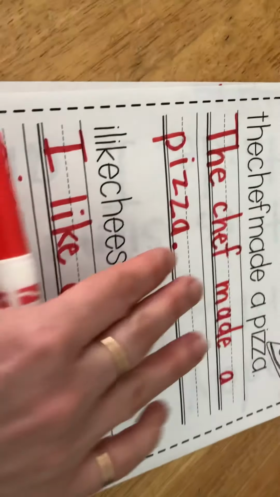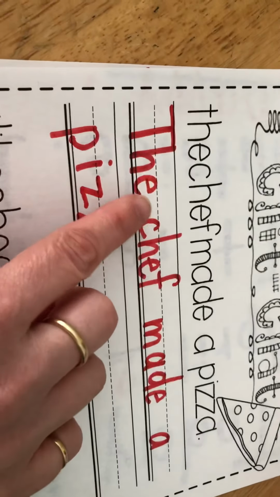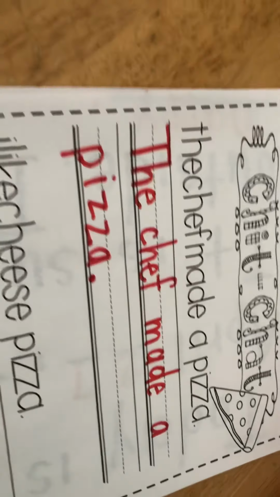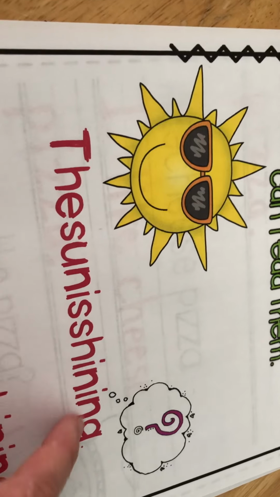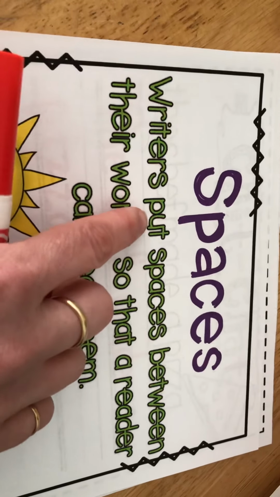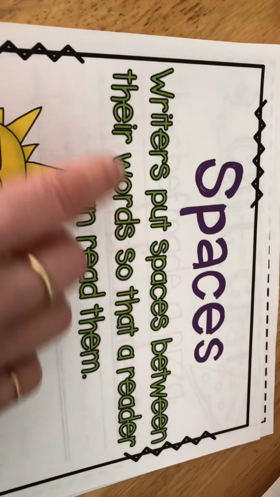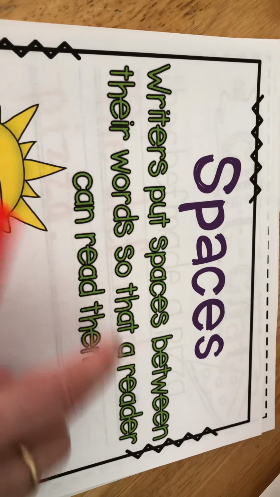So, I hope you enjoyed making these sentences with me today. Remember, it's very important to put those spaces between our words, because if we don't, the spaces are not there and we just have a bunch of letters together. So, next time you're writing stories, don't forget, writers put spaces between their words so that a reader can read them.